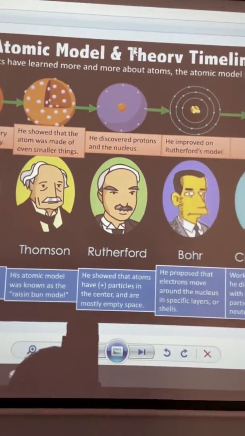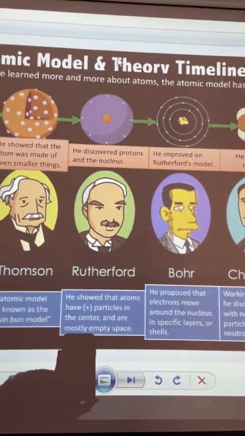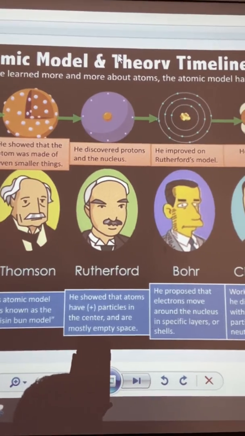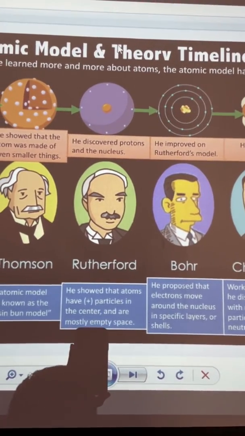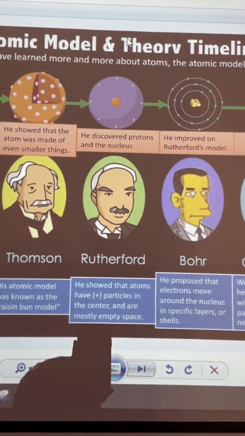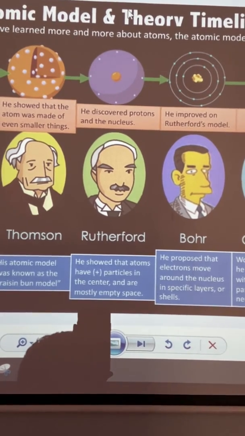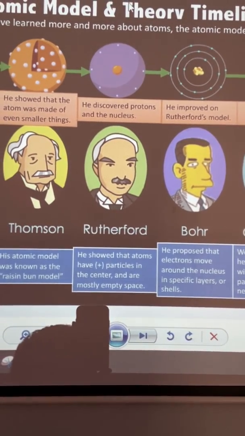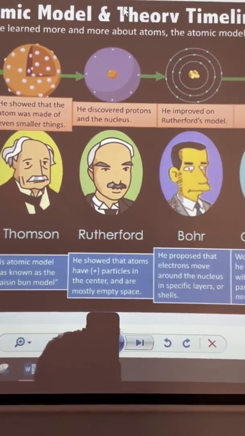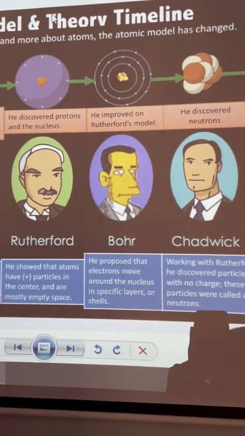The next one is Rutherford. Here we start with more specific theories, because he discovered protons and the nucleus. Do you remember the protons and the nucleus? Remember, protons with positive charge and the nucleus with the negative charge. So Rutherford was the guy that discovered these parts, and with this, this was the first step to develop one of the most important with Bohr.